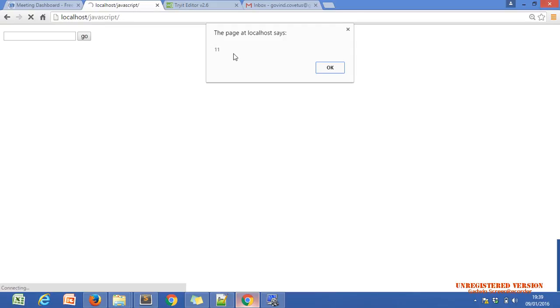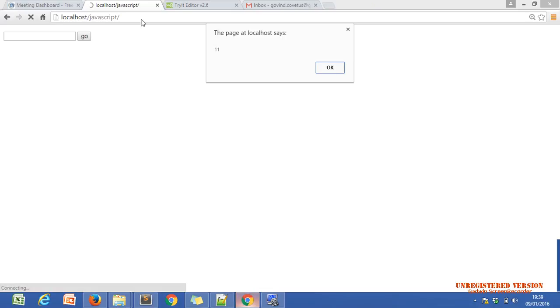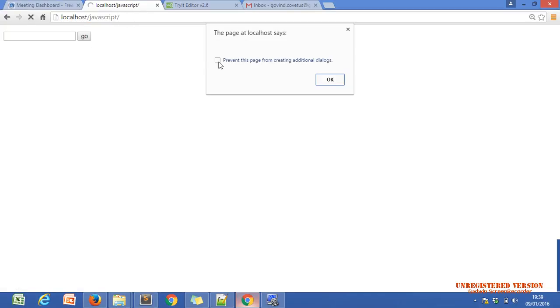Why do we get this pop-up? You can see the pop-up box or not? This is one pop-up box, and we get this pop-up box by the code alert. If you just write alert with nothing within the brackets, then also you will get one pop-up. Let me show you. Once again, we have to click on OK. Yeah, refresh. We get a pop-up, but there is nothing in it.